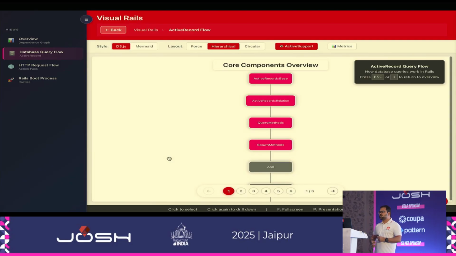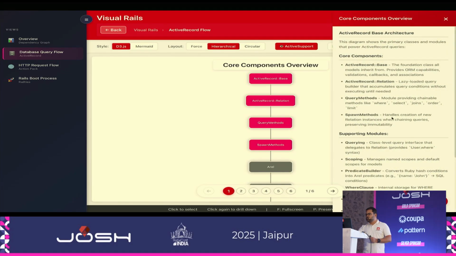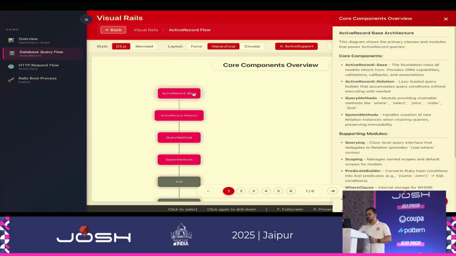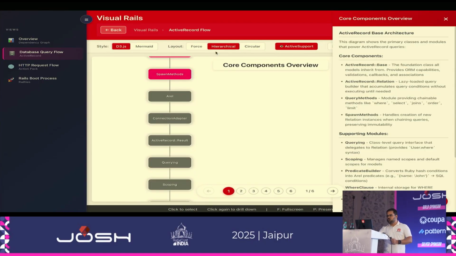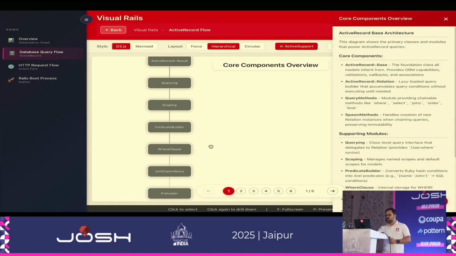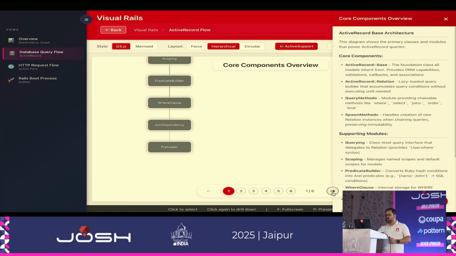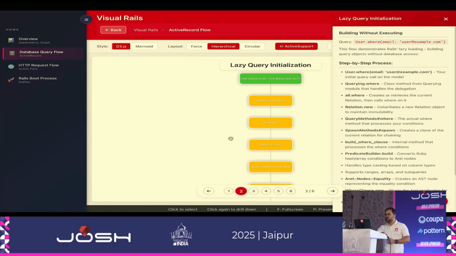The database query flow is the first one, where we have the core component view. If you click on the notes, it will also show what all is happening. On page 1, we have a simple ActiveRecord::Base and a simple overview of all the related classes and structures. Now if I go to page number 2, this is the lazy query initialization.